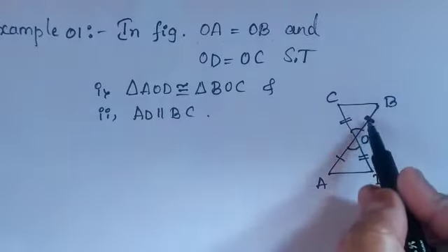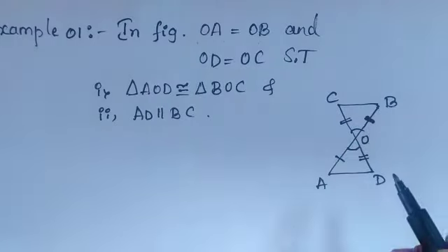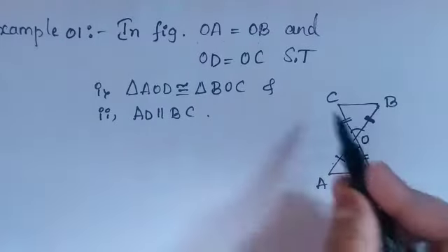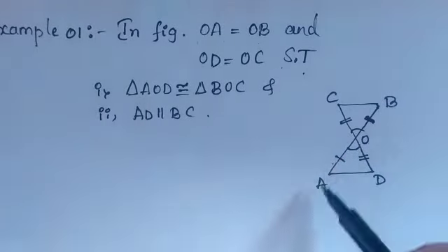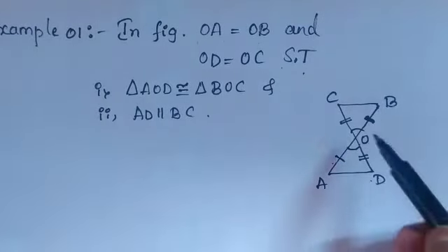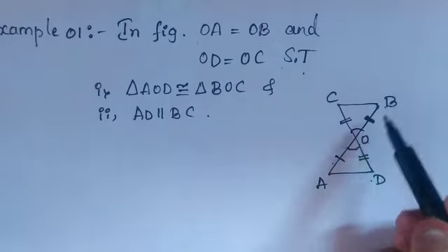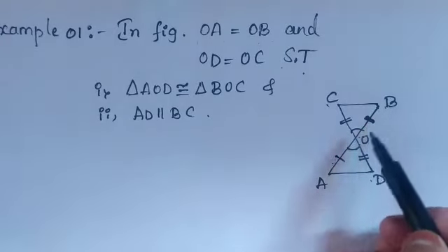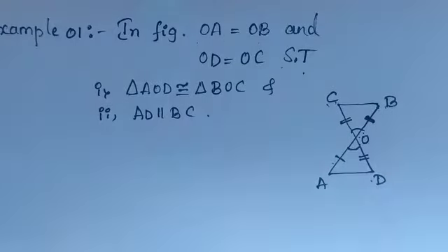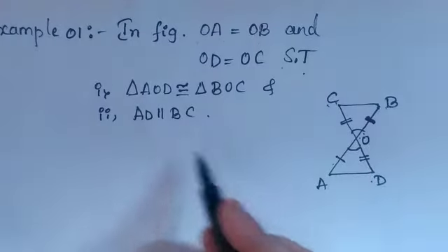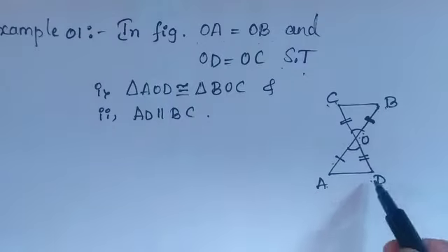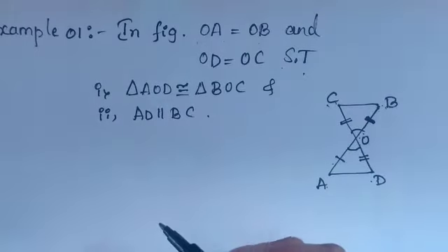You can see the one line indicates these two are equal, and the double line indicates these two are equal. Show that triangle AOD is congruent to triangle BOC. First, you have to prove these two are congruent to each other. After that, if they are congruent, then you can say that AD is parallel to BC.